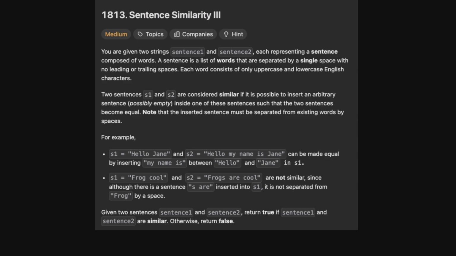My god, is this a Leetcode question or a reading comprehension question? Why do they do this?